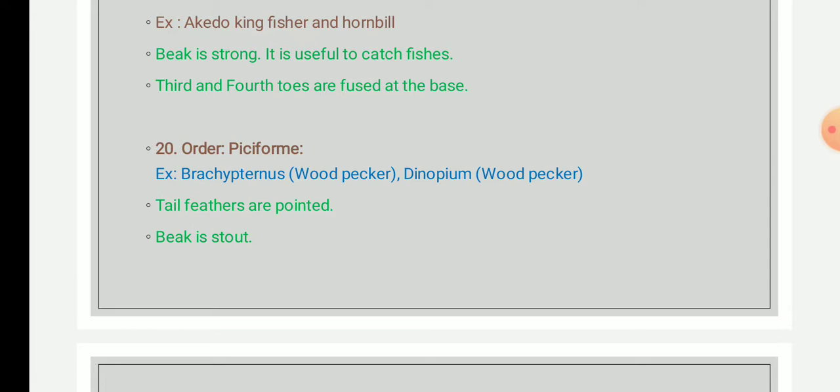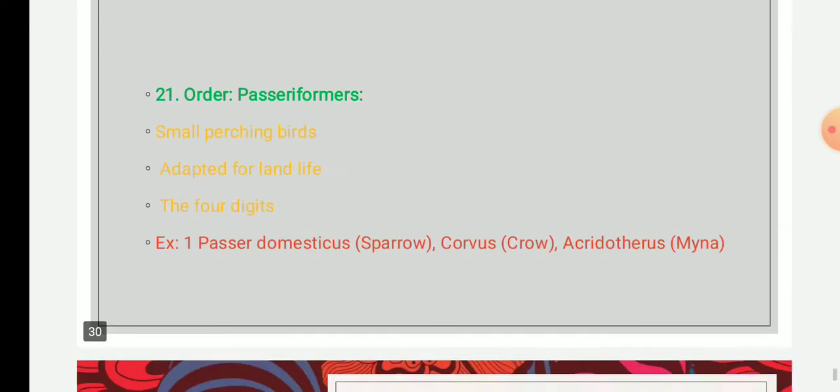The next one, order 21, is Passeriformes. The order Passeriformes includes songbirds or perching birds. Passer means sparrow, and formes means form. Under Passeriformes, there are around 6,600 known species, further classified into about 1,040 families.